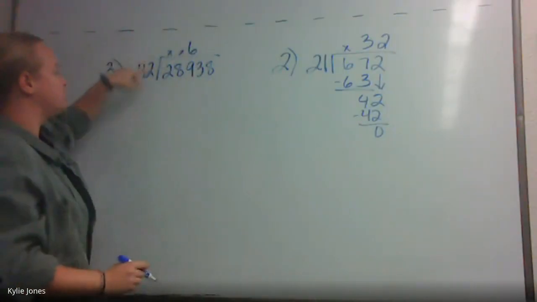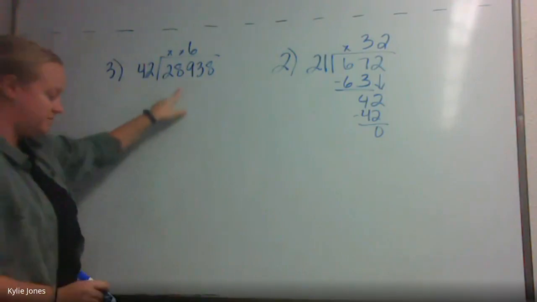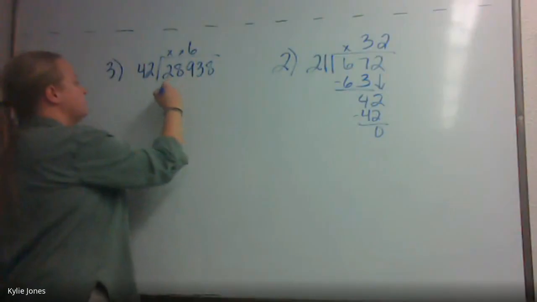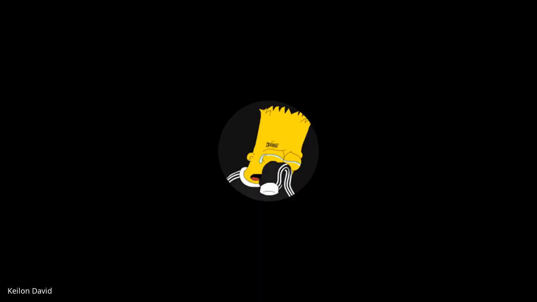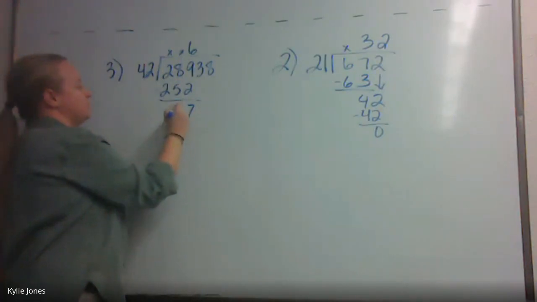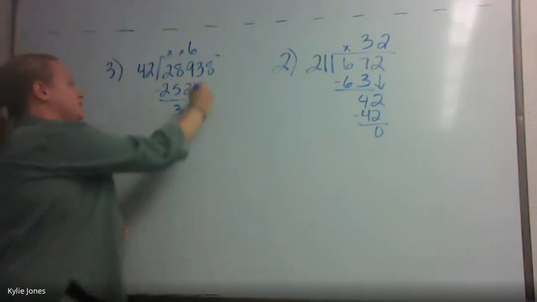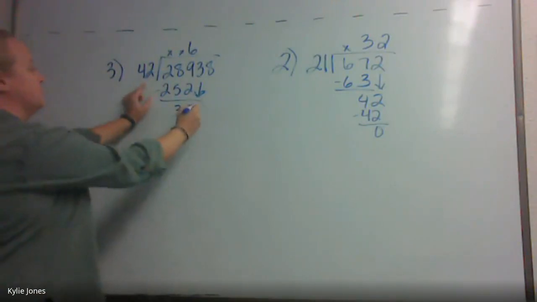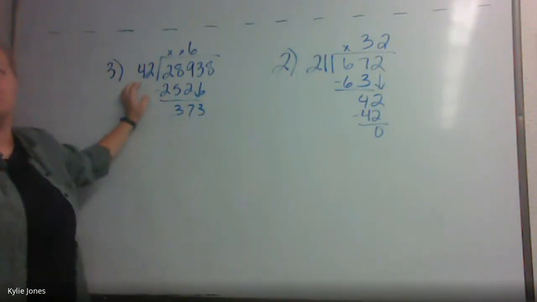And we're going to do 6 times 42. What do you get underneath here? 252. Good, 252. Then we can subtract: 9 minus 2 is 7, 5 minus, or yeah, that one is 3. Drop down the 3, 373.